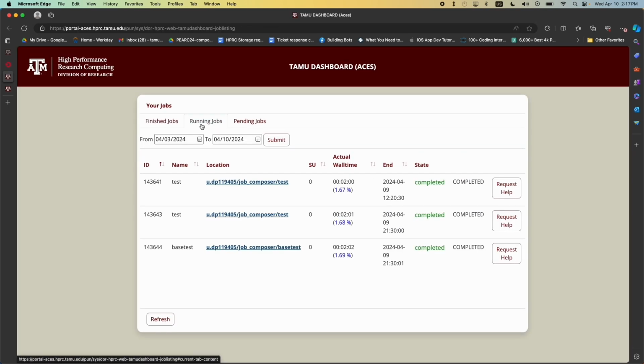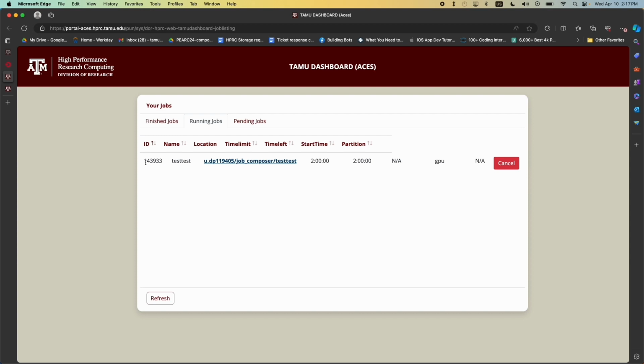If you go to the running jobs tab, you can see your job here is running with a GPU. There will be another video on how to use this Drona job listing, so I will end the video here.